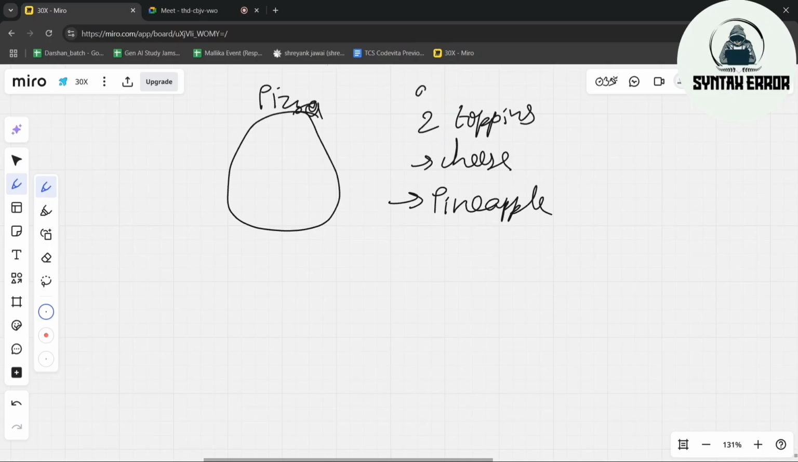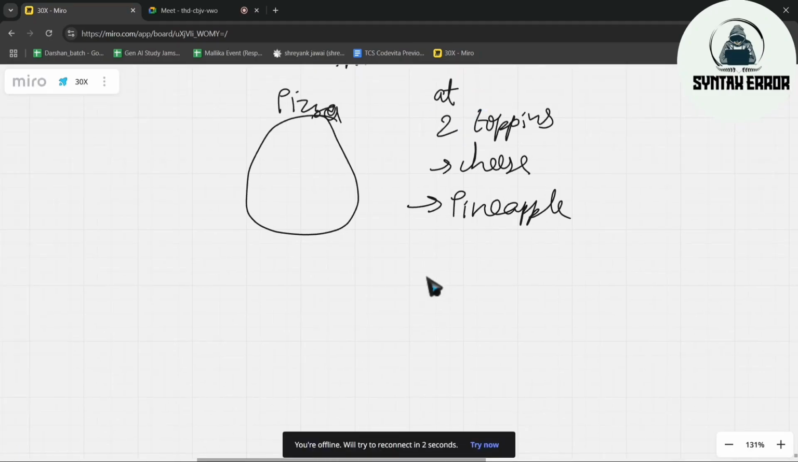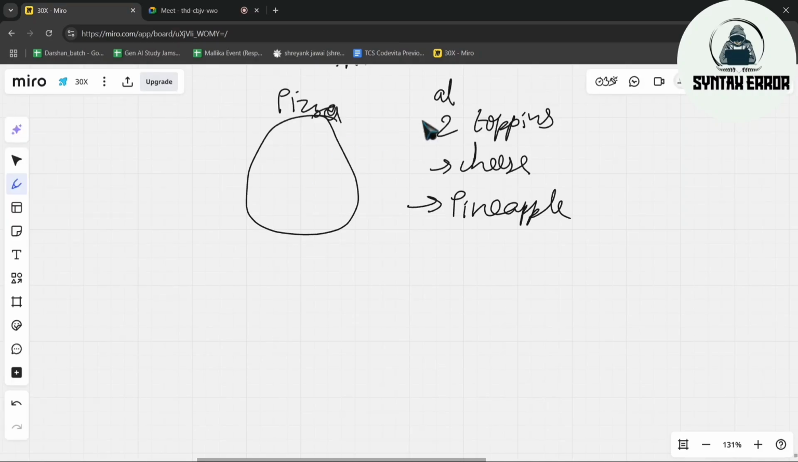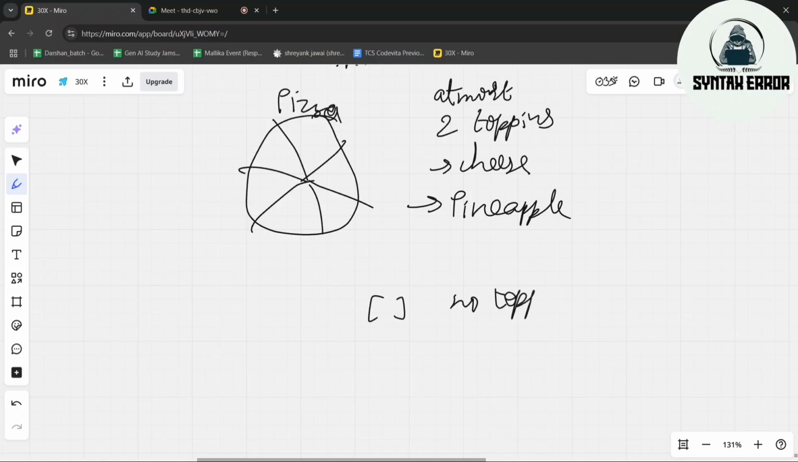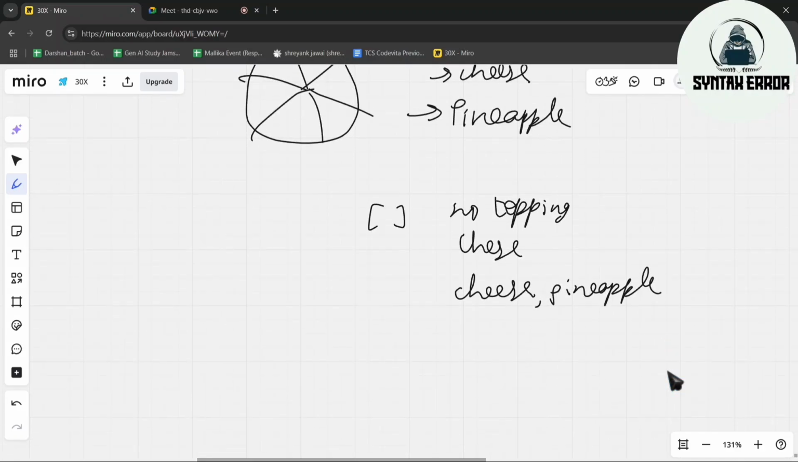What is the condition? At most, you can add 2 toppings. So in your pizza, first you will eat your pizza without toppings, right? No toppings. Next, you will add cheese. Next, with cheese, you will also add pineapple. Next, if you still didn't like it, you will have only pineapple. These are the 4 options which you can do.